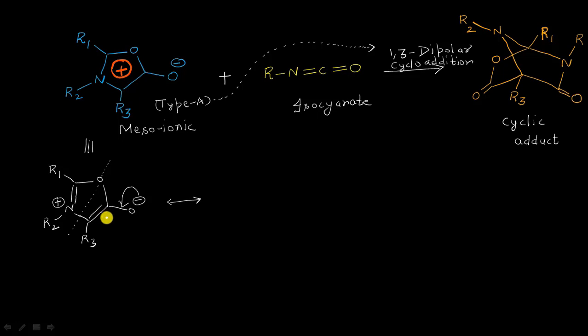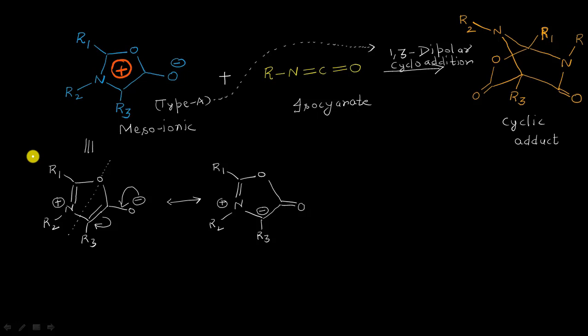These charges are shifting such that now I can write R1 single bond oxygen, all the structure as it is with a positive charge here, my R2. This will now be R3, and the carbon atom bearing this R3 will now have a negative charge like this, such that a double bond will now appear on this side because of the shifting of this negative charge between this carbon and the oxygen atom.